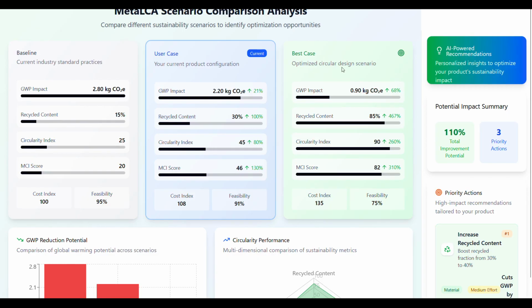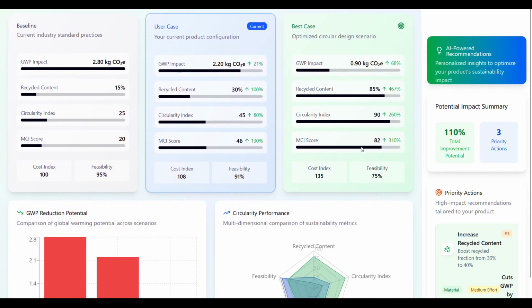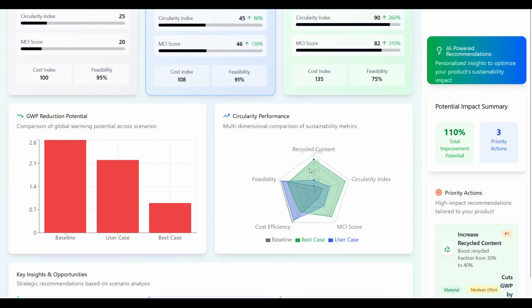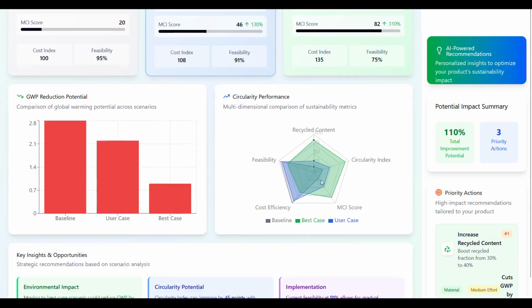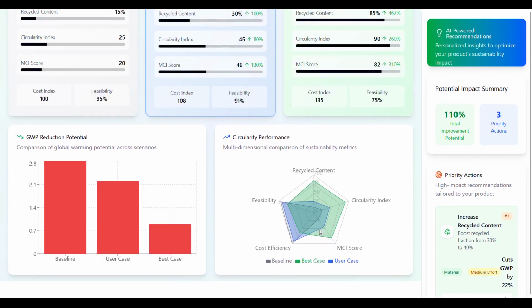And the best case, which is generated by our AI agents. The best case uses various parameters to perform the analysis and then provides the best case scenario, which is the best for the environment. You can see the GWP reduction potential here, the circularity performance, and the key insights.